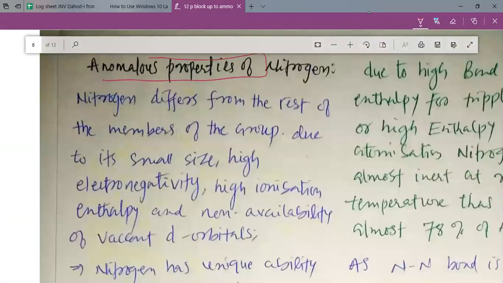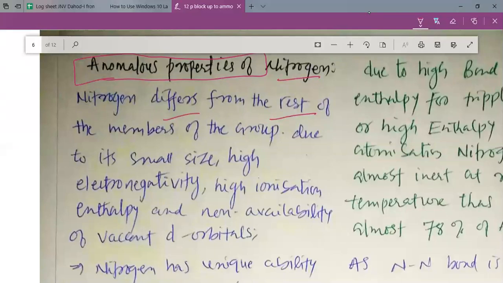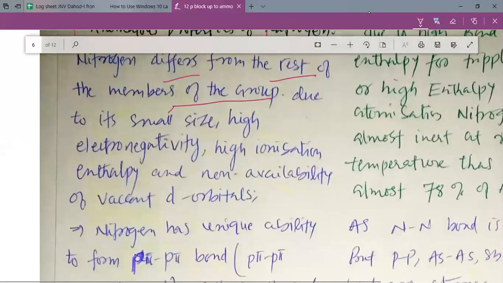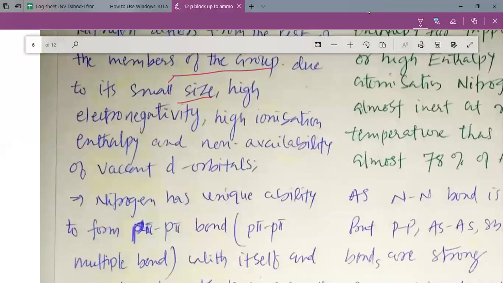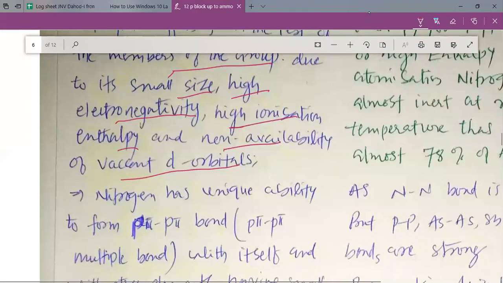Nitrogen, being the first element of this group, shows anomalous behavior, and it is not similar to the other elements of the same group. Let us see how. Nitrogen differs from the rest of the members of the group due to its small size. What are the reasons why nitrogen is not similar to the other elements? The first one is small size. Next is high electronegativity, then high ionization enthalpy, and non-availability of vacant d orbitals.